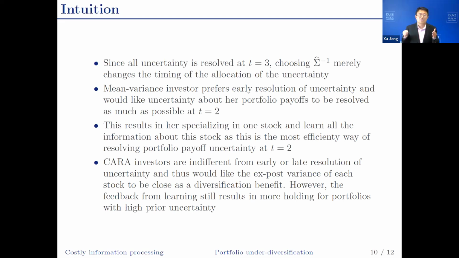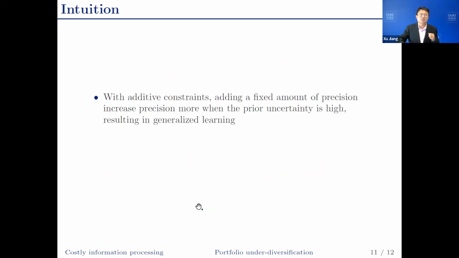Curry investors are actually indifferent between early or late resolution of uncertainty. So in this case, they would like to expose the variance of each stock to be as close as possible, which serves as a diversification benefit. You don't want one of your stocks to have too much variance because that would be too risky. However, the feedback from learning will still result in more holding for portfolios with high prior uncertainty, which drives the under-diversification result. And learning technology also plays a role here.